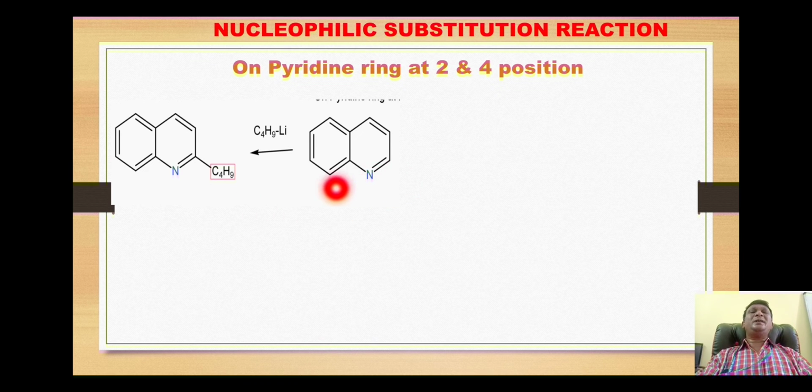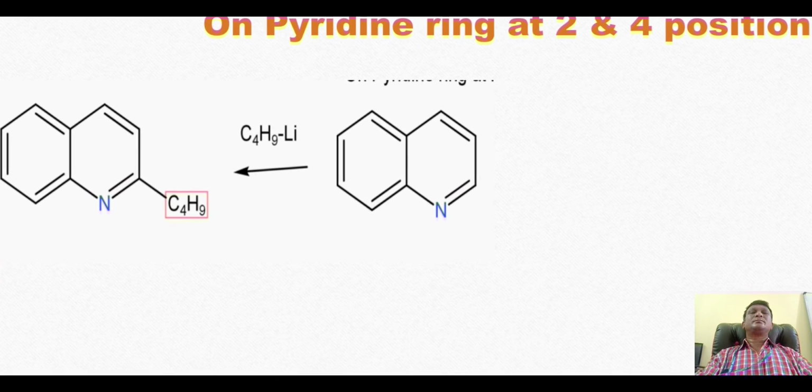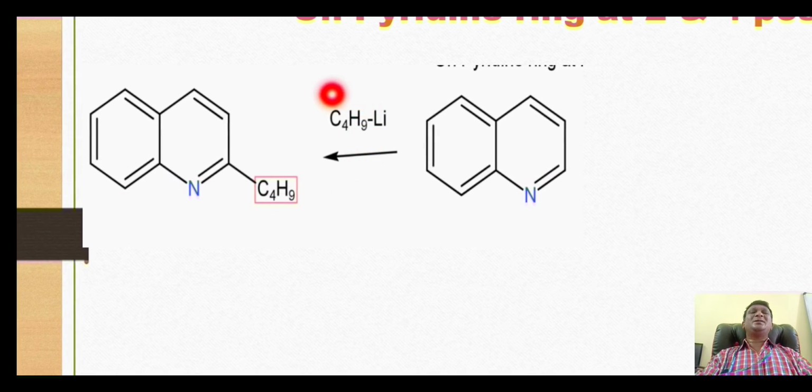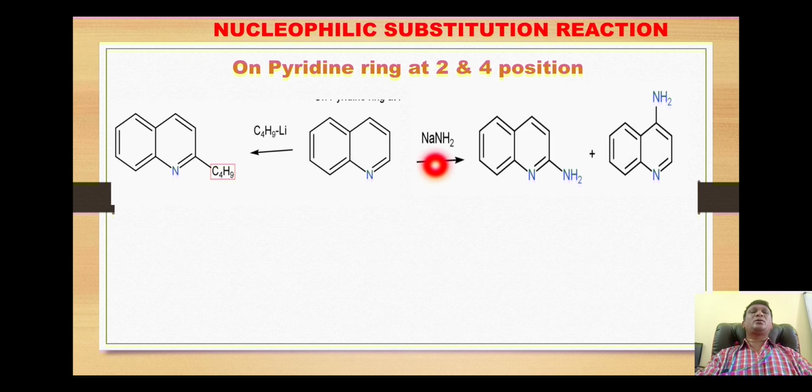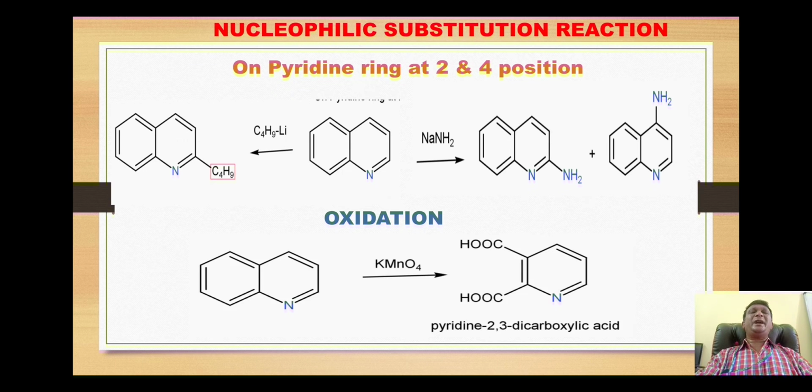So when quinoline is reacted with butyl lithium, this negatively charged butyl group, being a nucleophile, will attack at position number 2 to give 2-butylquinoline. Likewise, when quinoline is treated with sodium amide, this nucleophile, the amide, attacks at position number 2 to give 2-aminoquinoline, and it also attacks at position number 4 to give us 4-aminoquinoline. Next, move on to the oxidation.